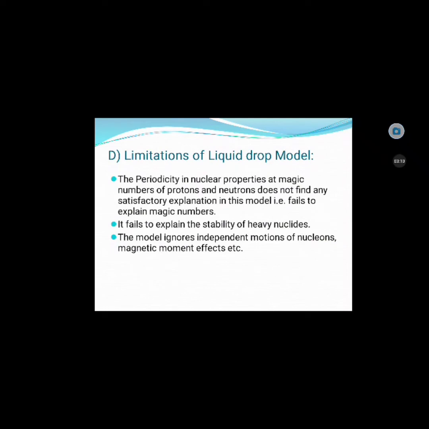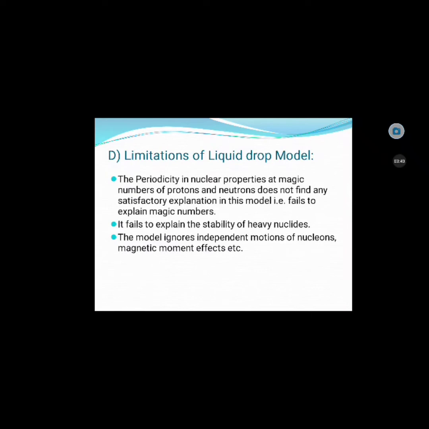Fourth, the limitations of the liquid drop model. The periodicity in nuclear properties at magic numbers of protons and neutrons does not find any satisfactory explanation in this model. For example, it fails to explain magic numbers. It fails to explain the stability of heavy nuclides. Third, the model ignores independent motions of nucleons, magnetic moment effect, etc.